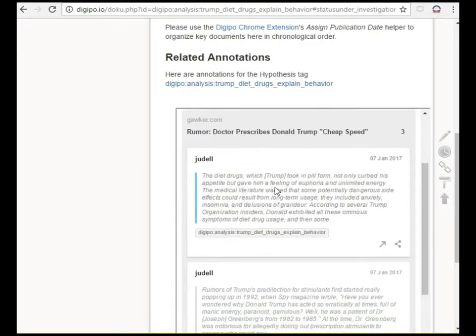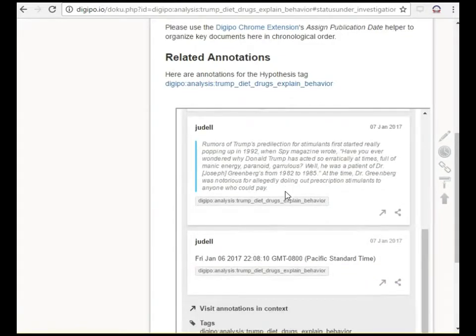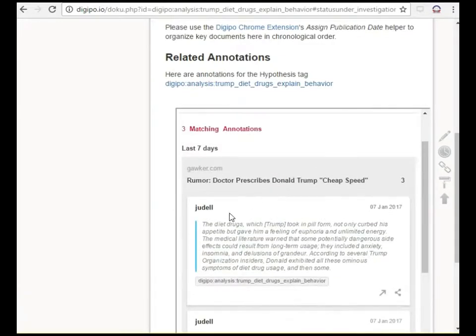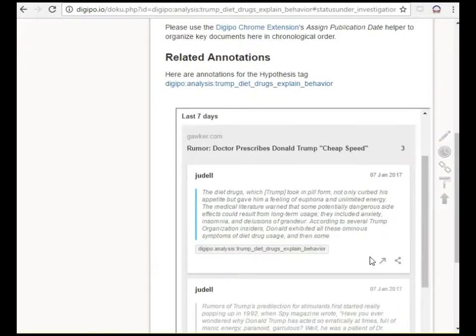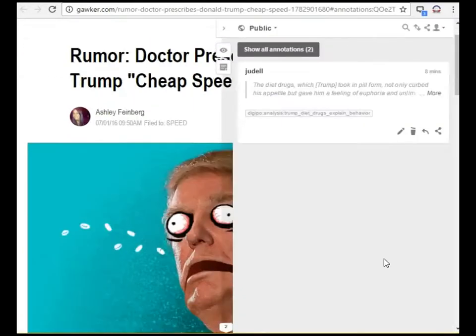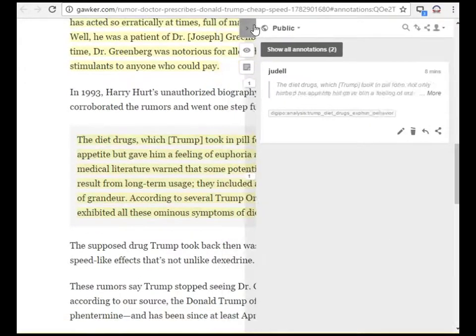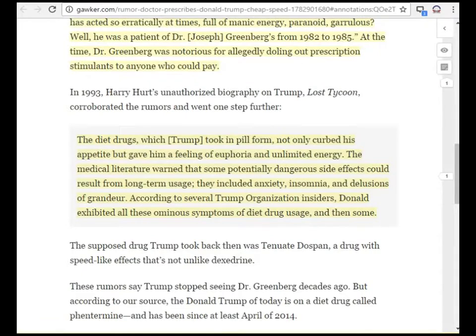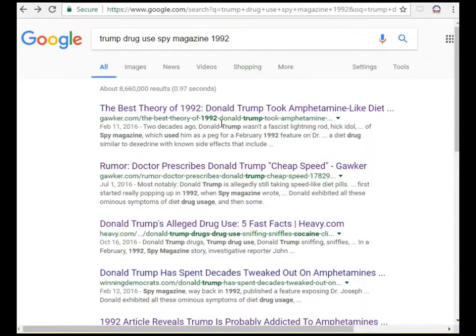Now we've got three annotations in the bucket. So far, all of them related to the same Gawker story. Notice that what we've captured here are direct links that take you to the quote in the context of the article where we found it. Let's see if we can find that 1992 Spy magazine article.